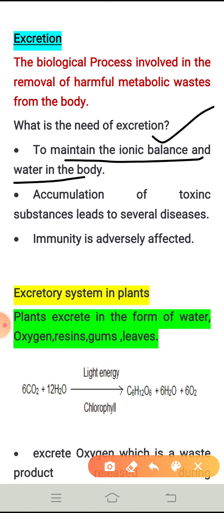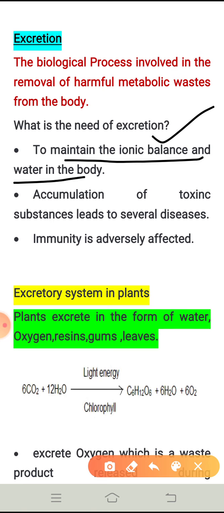Because when the amount of waste material increases inside our body, it can also affect the ionic balance, I mean the ions which are present in the body. And what about the water level? The level of water should also be appropriate. If the water level in the body increases or decreases too much, then it is not good for our body. So maintaining the proper water level in the body is very, very important.